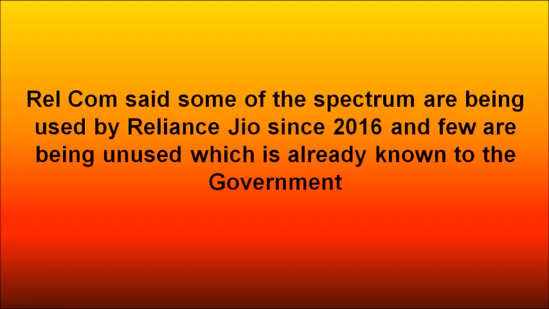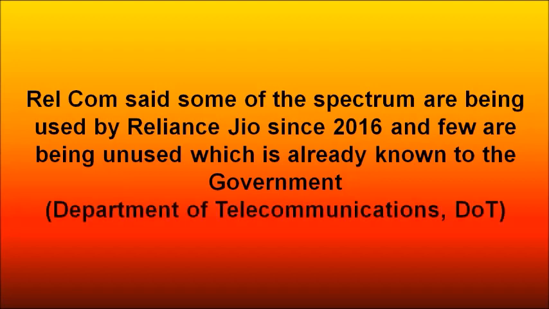Then Reliance Communication came back and said that some of its spectrum is being used by Jio since 2016 when Jio came into the picture, and a few are unused, which it has already told to the government. So the government already knows about these spectrums which are really unused. It said that only Jio is using some of the spectrum it had. And when we say government here, it is nothing but the Department of Telecommunication, which is DOT. So DOT is already aware of these things.